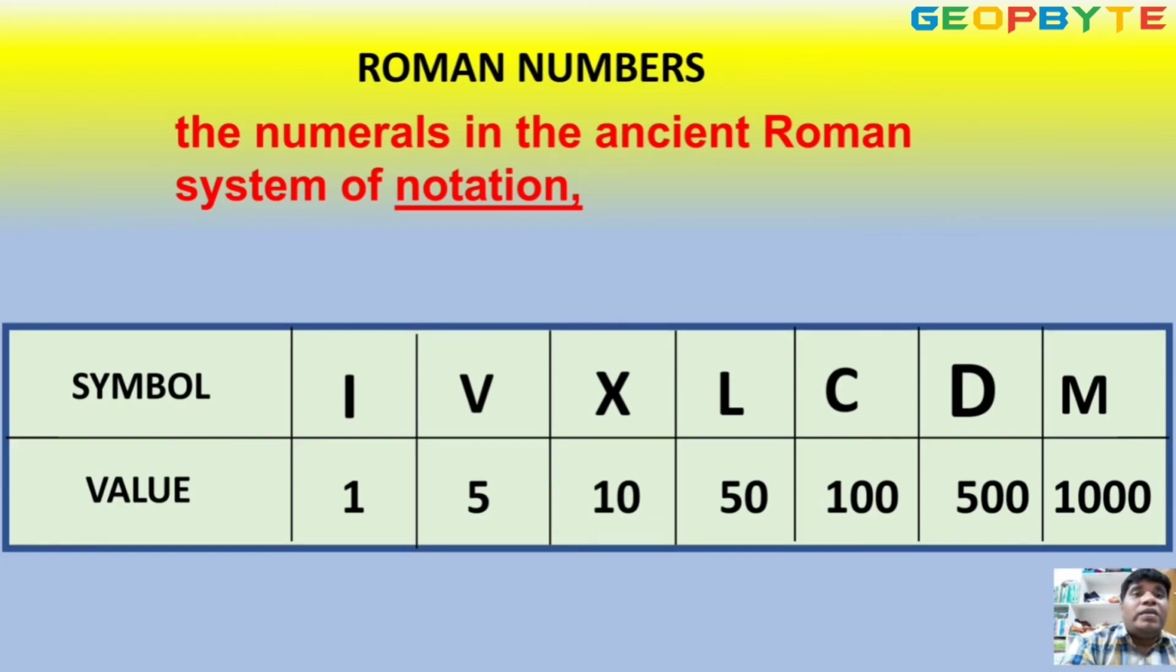Next, Roman numbers. The numerals in the ancient Roman system of notation. Symbol and value. I is the symbol, value is 1. V is 5. X is 10. L is 50. C is 100. D is 500. M is 1000.